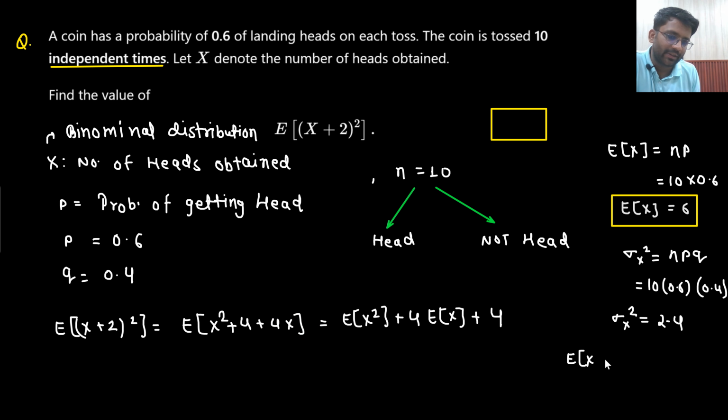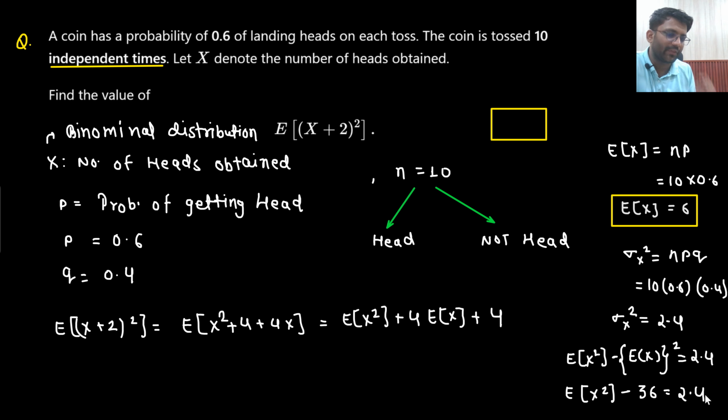So variance would be expectation of X square minus the whole square of expectation of X, which equals 2.4. So expectation of X square equals 6 square, that is 36, plus 2.4. Here you put expectation of X, that is 6. 6 square is 36, plus 2.4. So from here expectation of X square comes out to be 38.4.